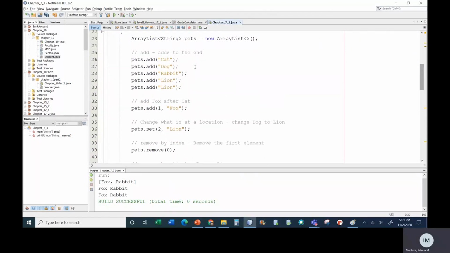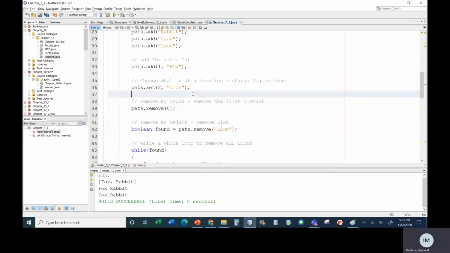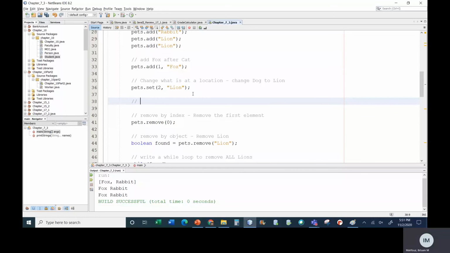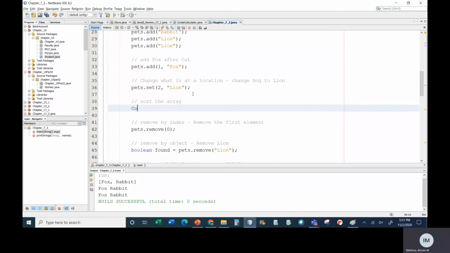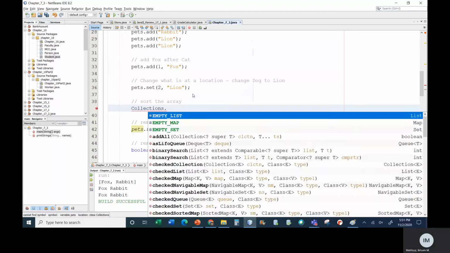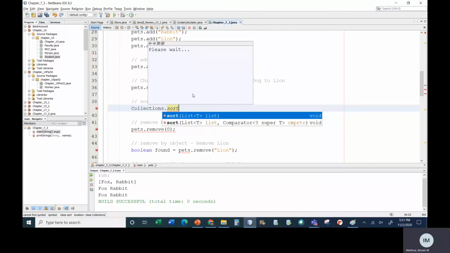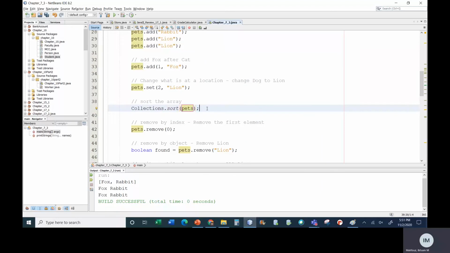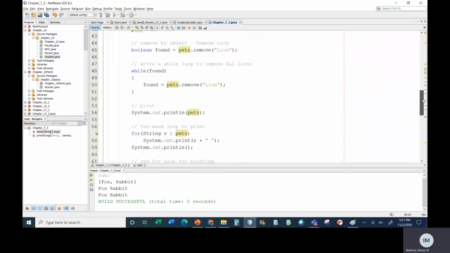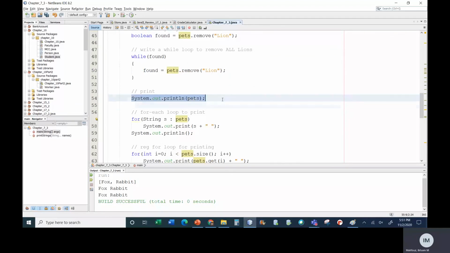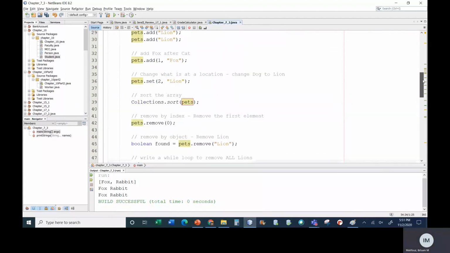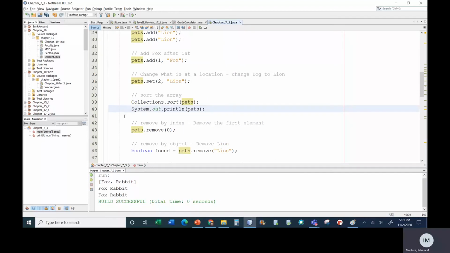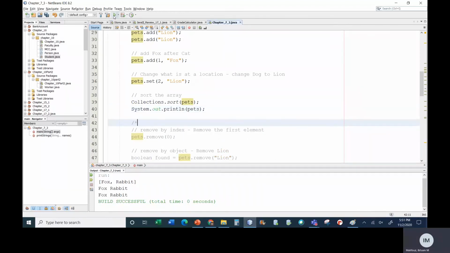So what I'm going to do here, before I do any of my removing, I'm going to sort the array. I'm going to go to the class Collections and call the sort method, which is a static method, and say sort pets. And I'm just going to print my pets array here, before I do any removing. So let's print it. And for now, actually, let's just comment out the code below. And so it sorted the array for me.